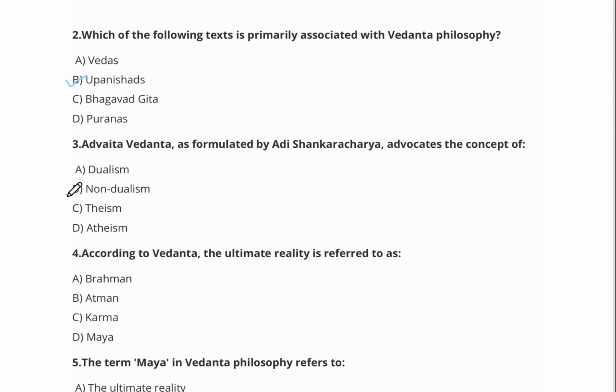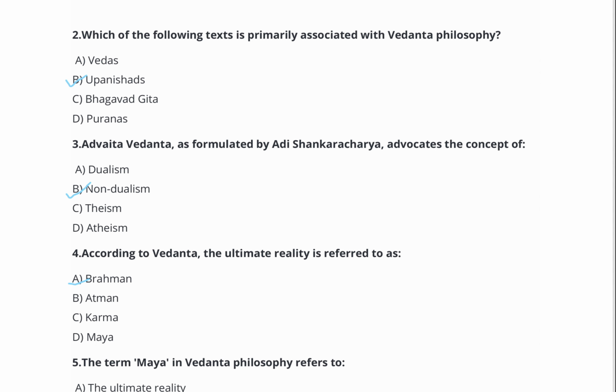Right answer is option number B, non-dualism. Now, question number 4. According to Vedanta, the ultimate reality is referred to as option A, Brahman. Option B, Atman. Option C, Karma. Option D, Maya. The right answer is option number A, Brahman.